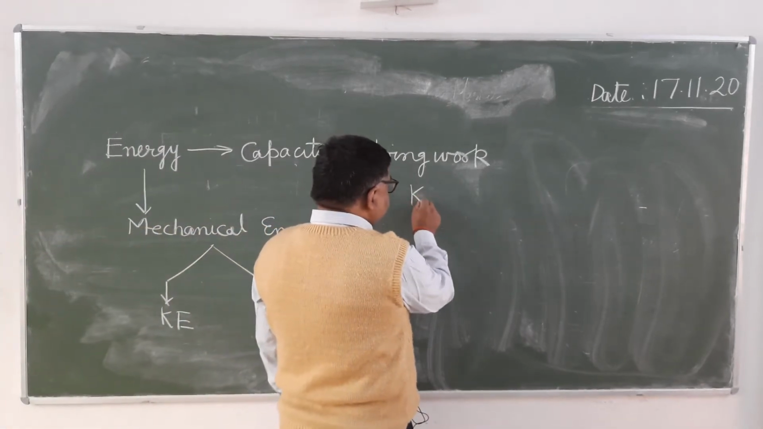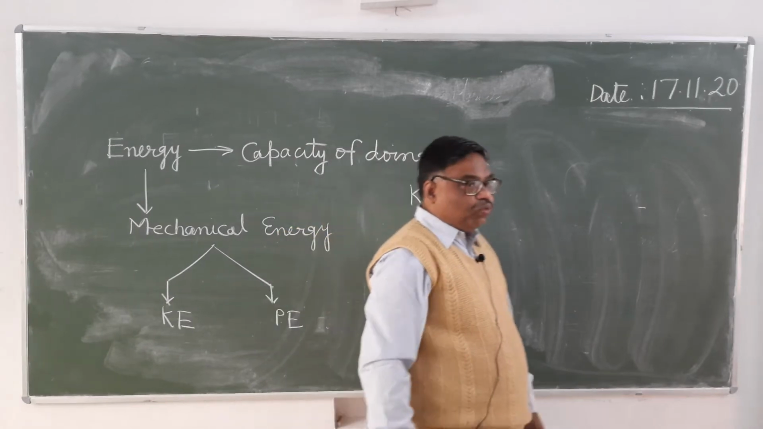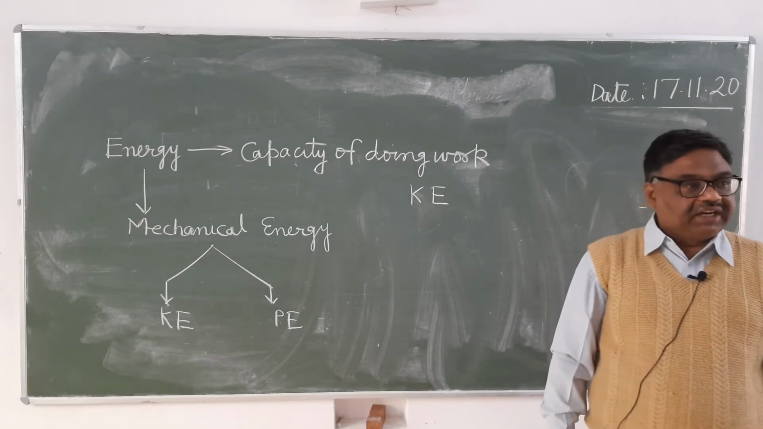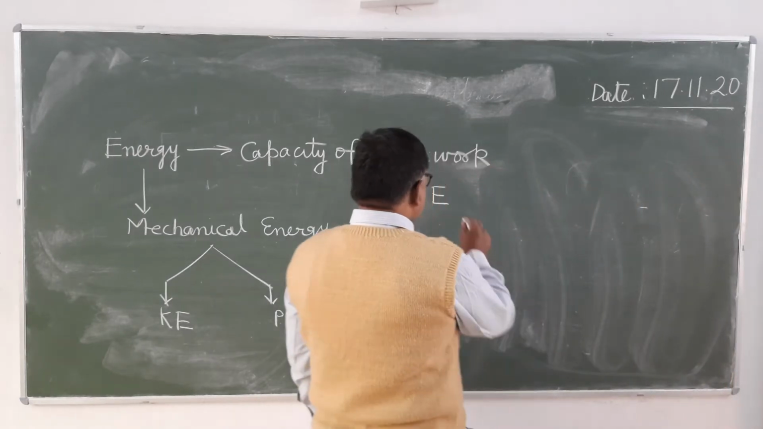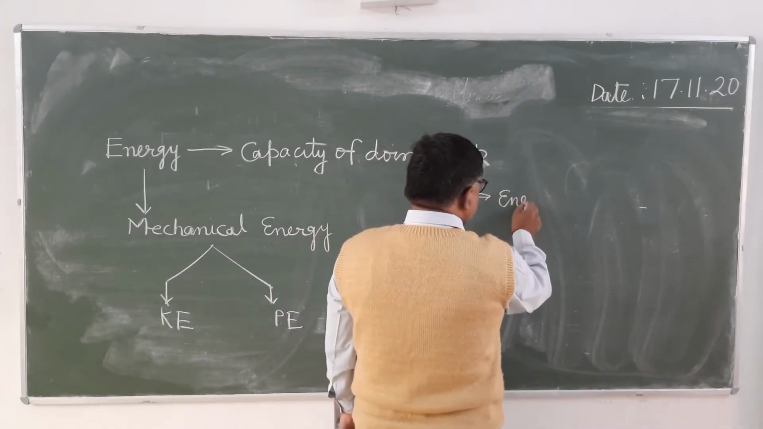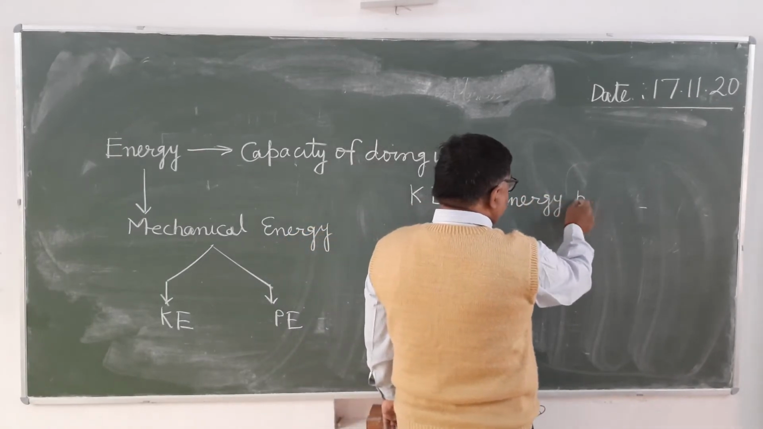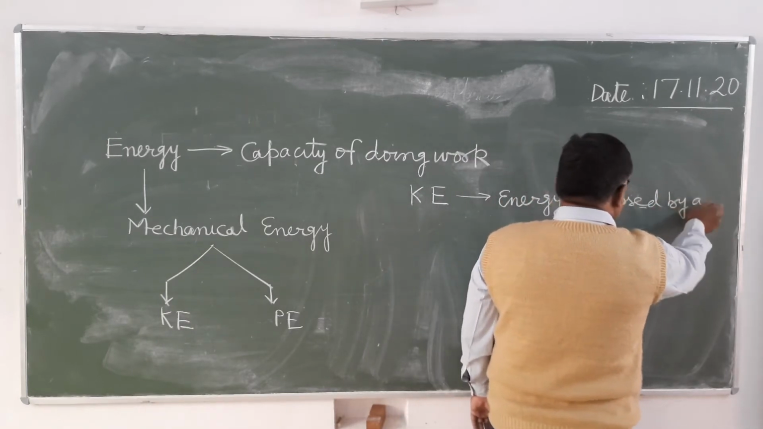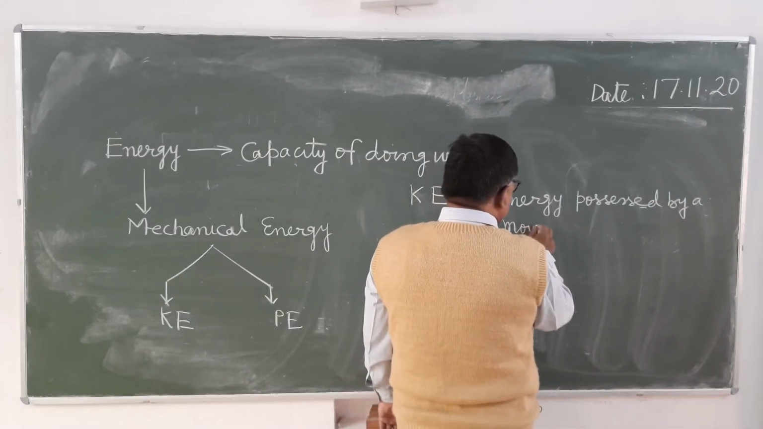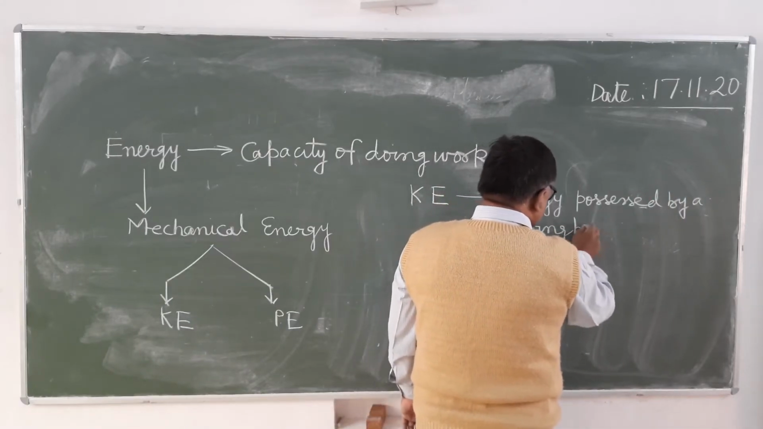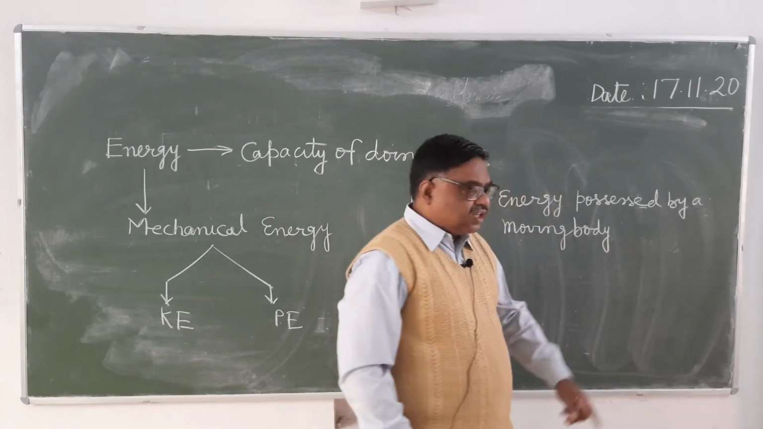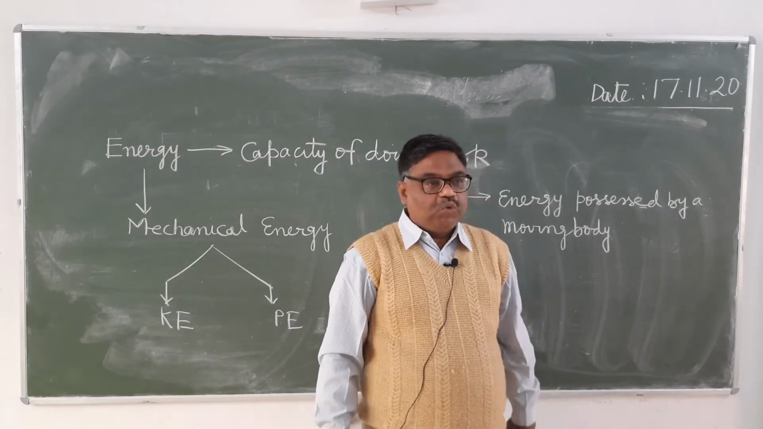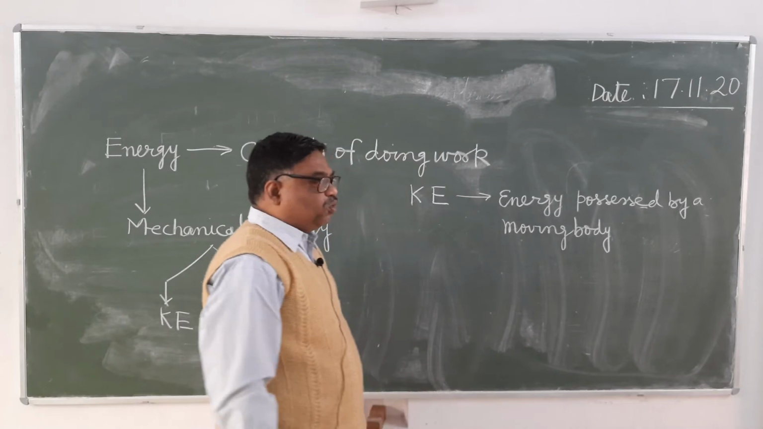Kinetic energy means it is the energy possessed by any moving body. Energy which is possessed by any moving body is called the kinetic energy. It is the energy possessed by any moving body. It's clear. For example, what is the kinetic energy of this table? Zero, because it is not moving. It is possessed only by the moving body.